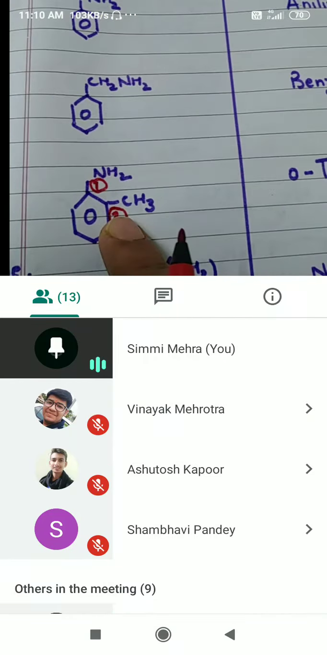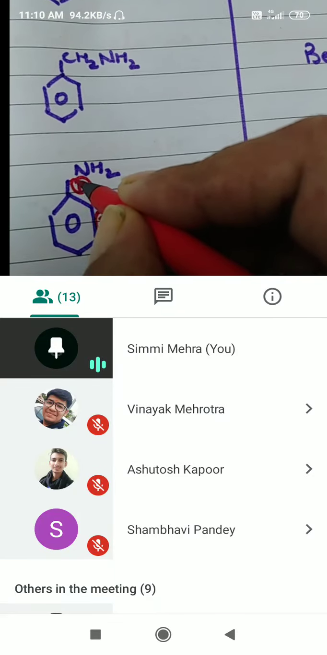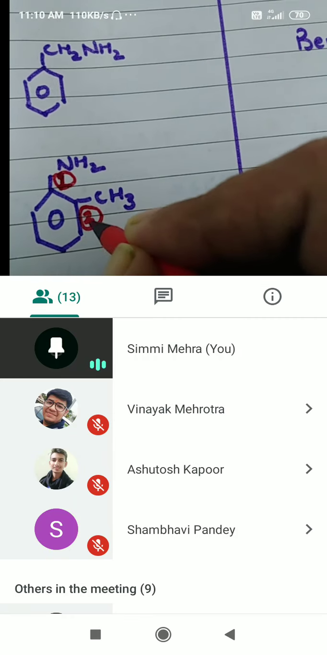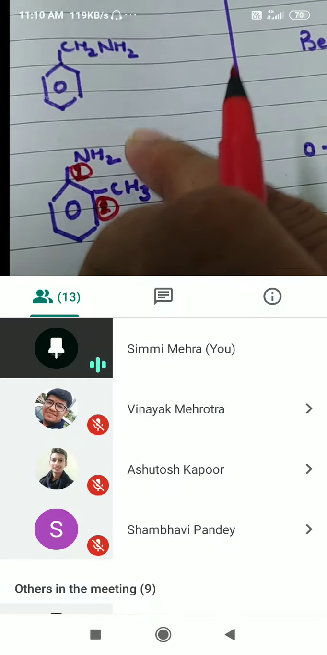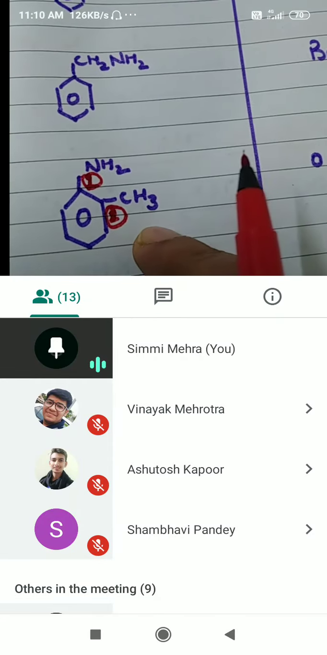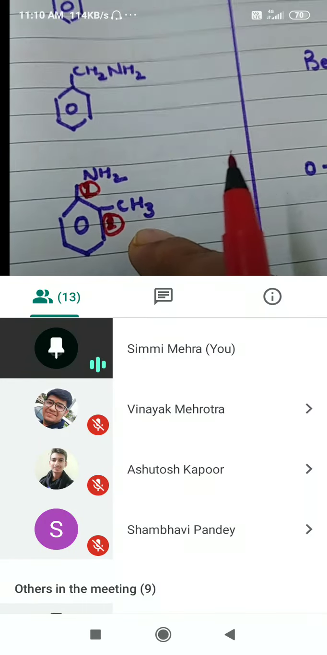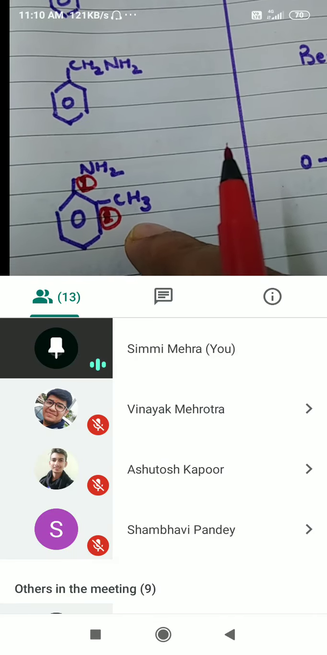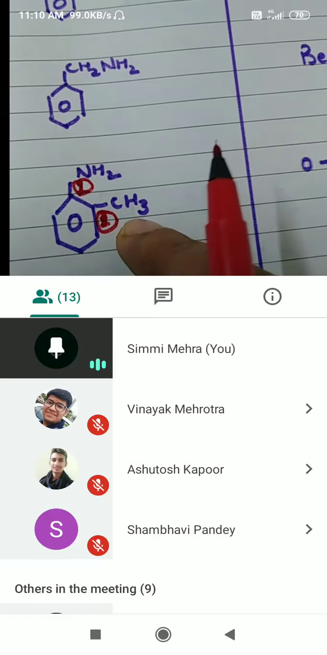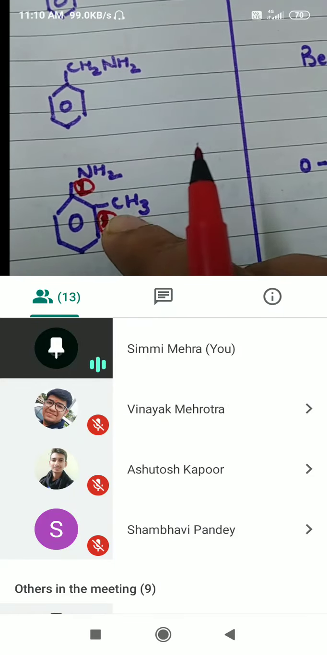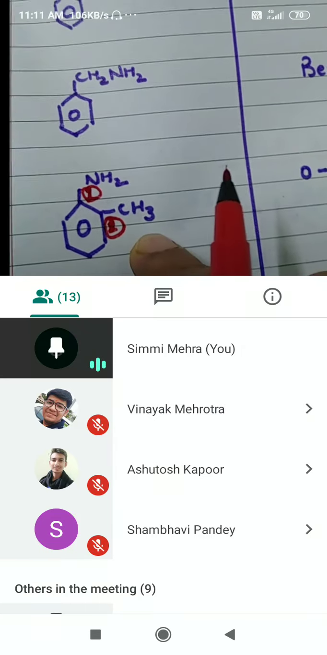And this will be 2-amino-toluene. Yes, this will be 2, sorry. And this is going to be 1. I'll give you the reason why. When this compound has to be prepared, your starting material will be toluene because it is an activating group. If you start preparing this compound from toluene, CH3, it is going to be the master compound. So this will be 1 and this will be 2. This will be 2-amino toluene.